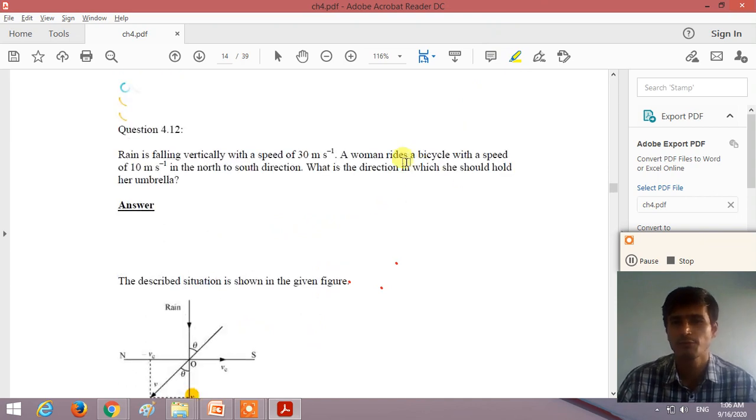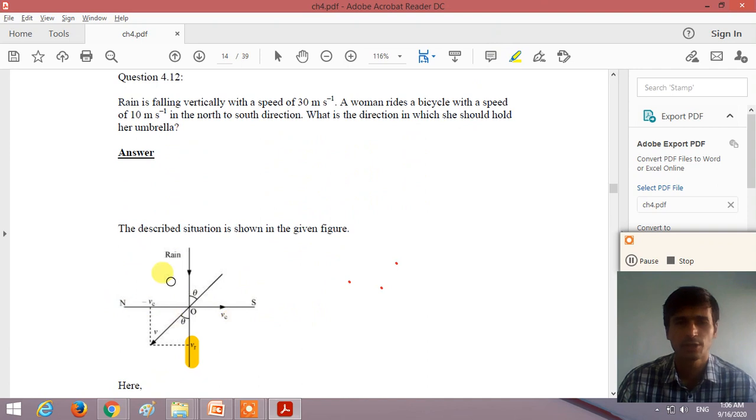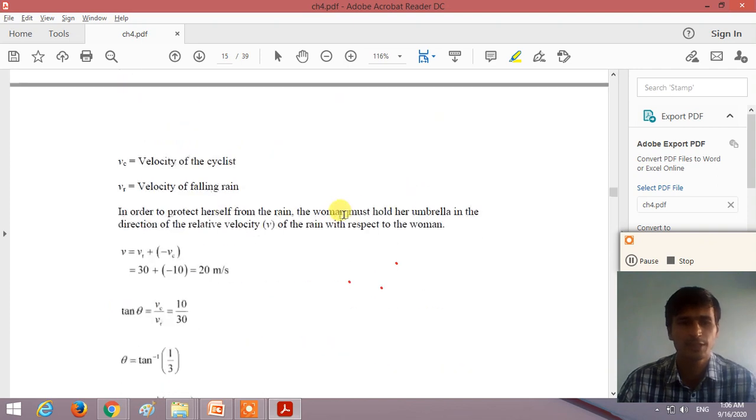Now a woman rides a bicycle with a speed of 10 meter per second from north to south direction. So if we consider north to south, rain is falling in the downward direction and the woman is riding a bicycle from north to south. So the velocity of the bicycle or woman, from north to south, is in the horizontal direction, right? So VC is 10 meter per second. VC is the velocity of the cyclist woman and here is the velocity of the rain. So what is the relative velocity?